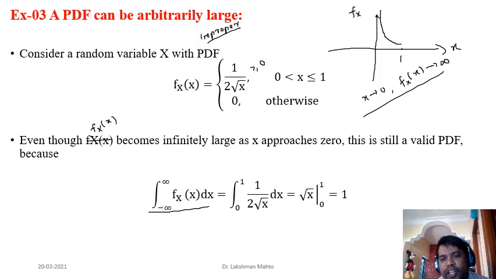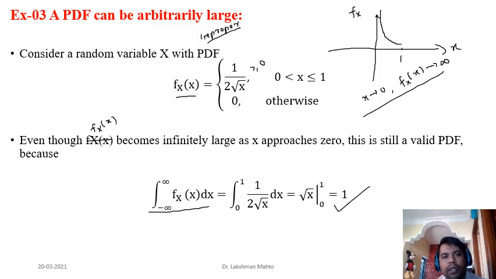Okay, so what is the integral of this one? The integral of this one is the square root of x, taking values between 0 and 1, and if you simplify it, the value comes out equal to 1. So you can simply say that this PDF is satisfying the normalizing condition. That means the integral of the corresponding PDF in the interval minus infinity to infinity takes the value 1. So that's why this one is a genuine PDF.